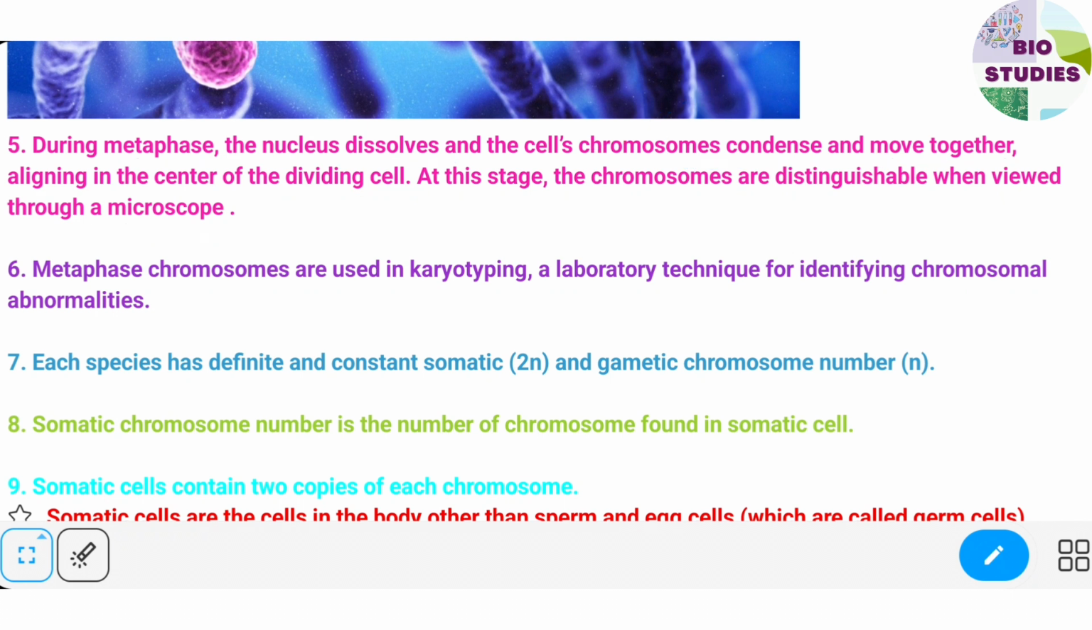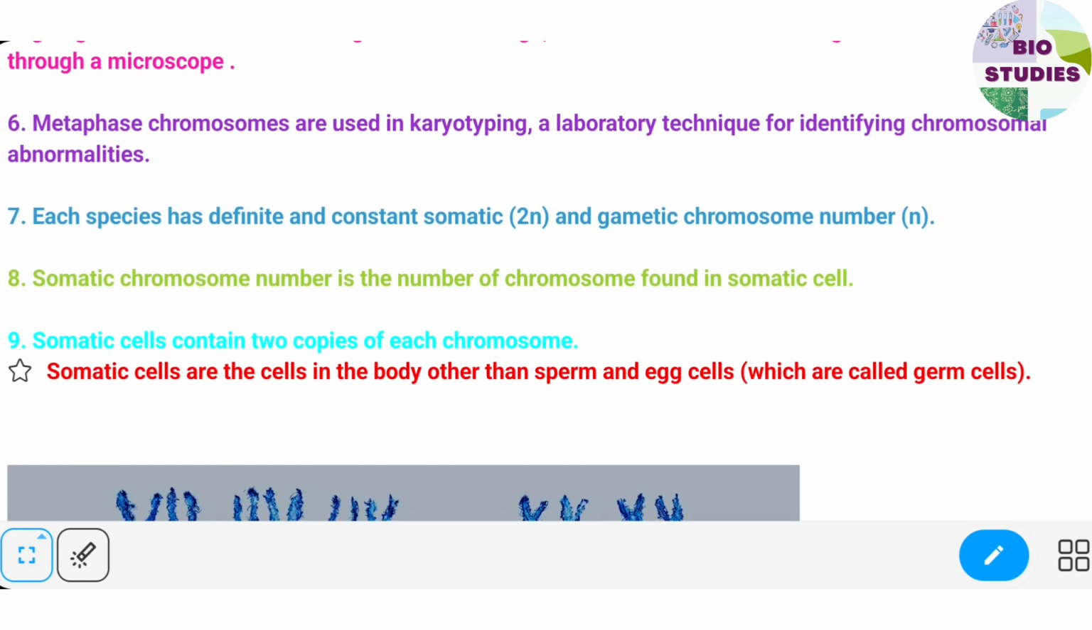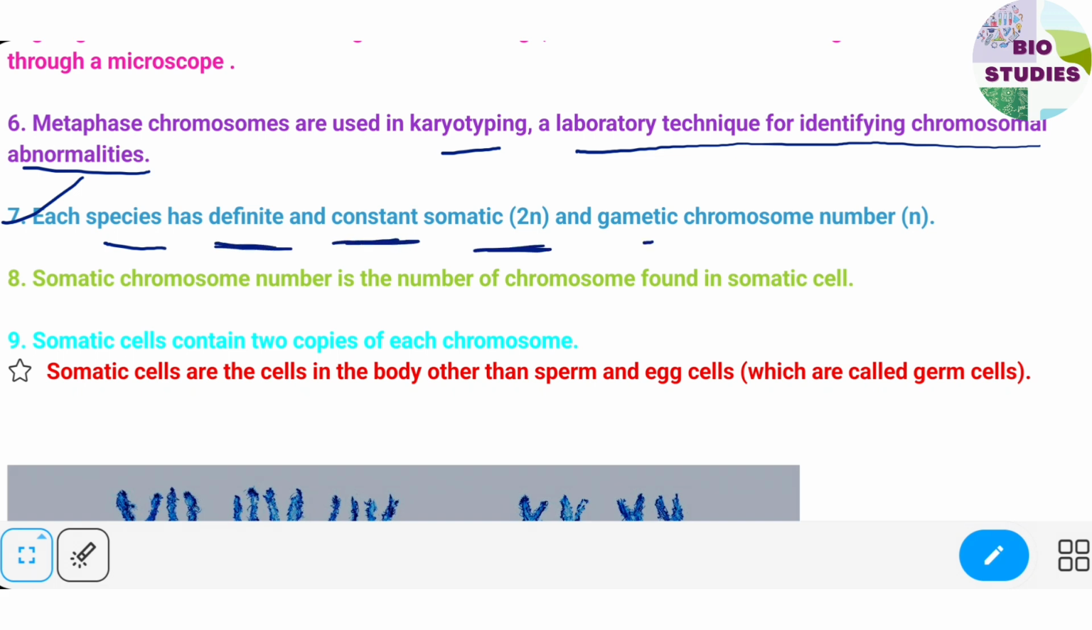Next point is, metaphase chromosomes are used in karyotyping. What is karyotyping? It is a laboratory technique for identifying chromosomal abnormalities, right? Next point is, each species has a definite and constant somatic and gametic chromosome number. That means every organism, every species, has a definite and constant gametic and somatic chromosome number.